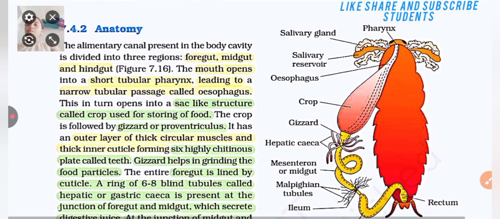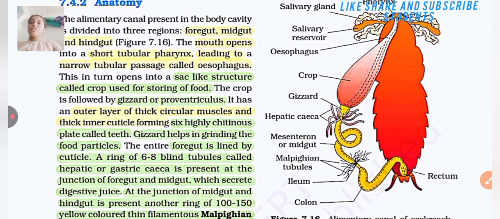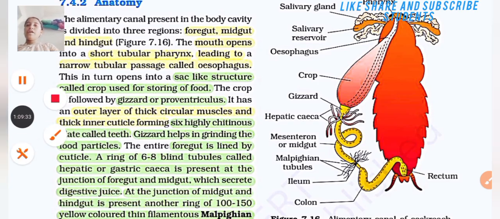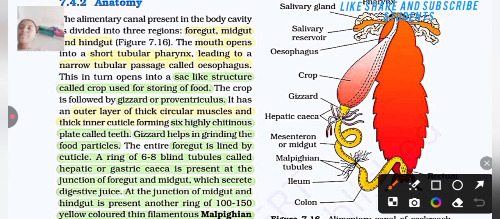The crop is followed by a gizzard or proventriculus. It has an outer layer of thick circular muscle and a thick inner cuticle forming six highly chitinous plates called teeth. The gizzard helps in grinding the food particles. The entire foregut is lined by cuticle. A ring of 6 to 8 blind tubes called hepatic or gastric caeca is present at the junction of foregut and midgut, which secrete a digestive juice.